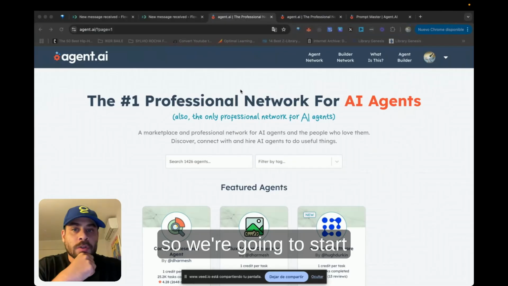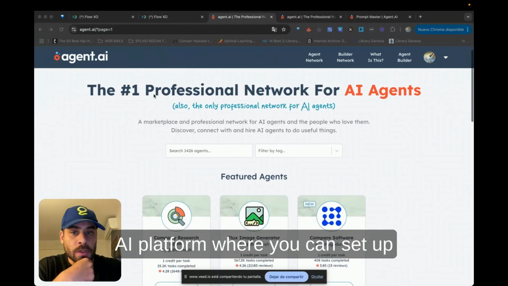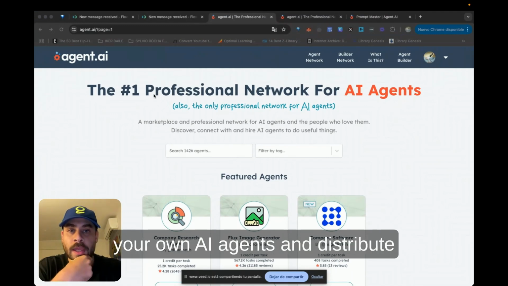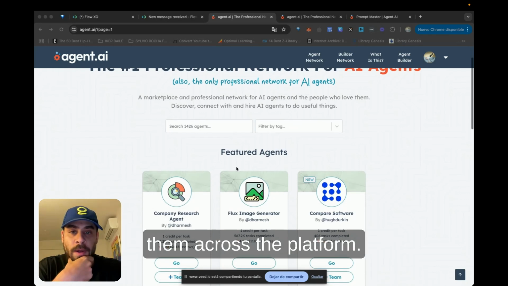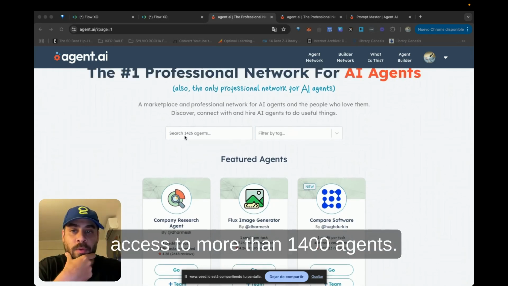So we're going to start today's demo by showing you the Agent.AI platform, where you can set up your own AI agents and distribute them across the platform. In this platform, you already have access to more than 1,400 agents.